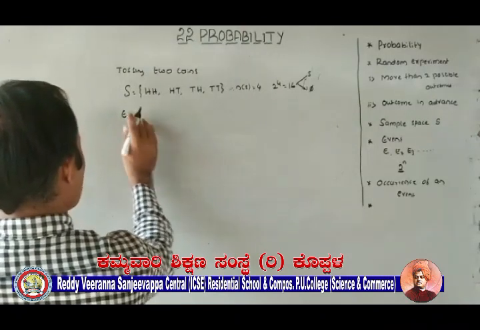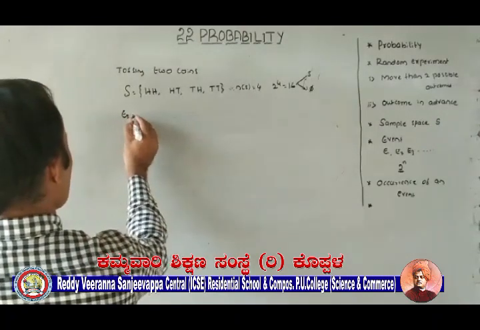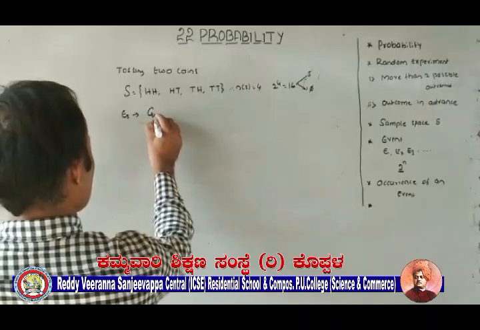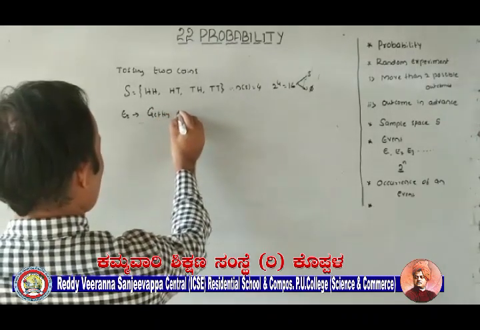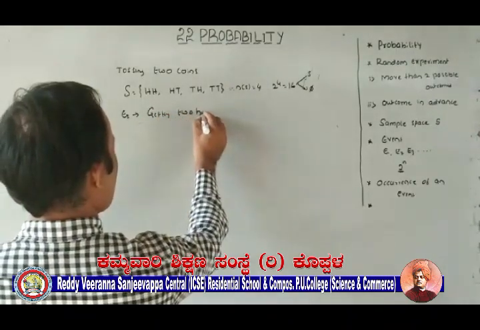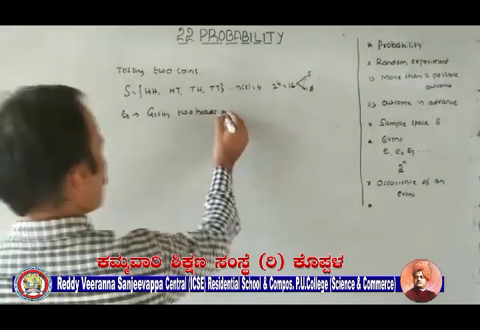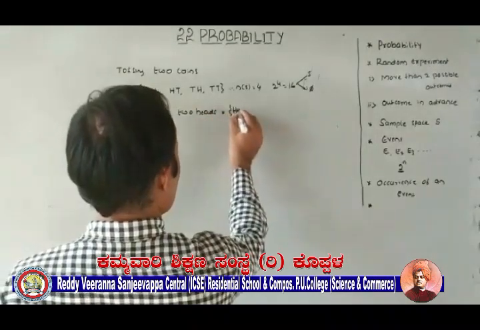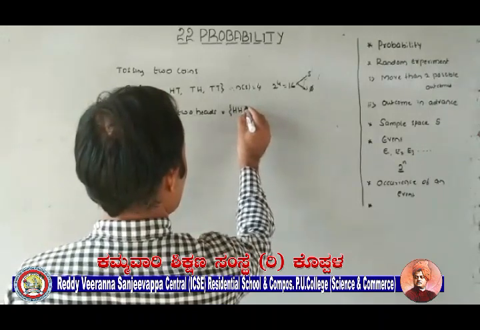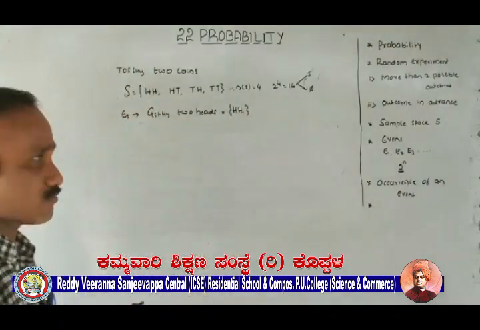Next, I will consider some events now. E1, getting 2 heads. Getting 2 heads is equal to HH. Correct? Yes, this is the only possible outcome.